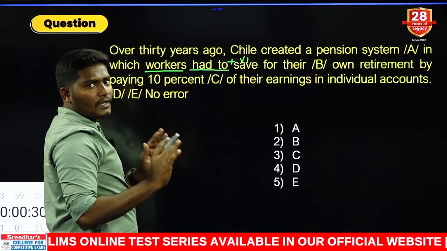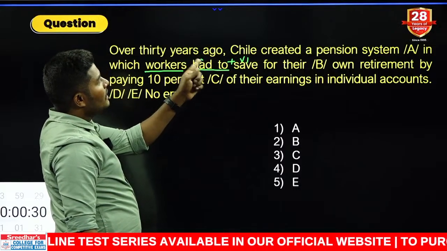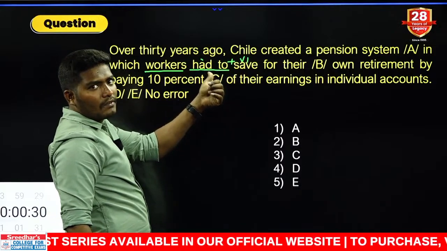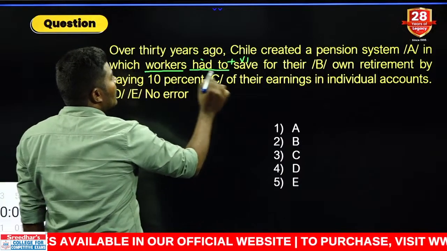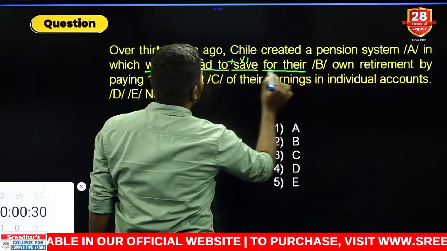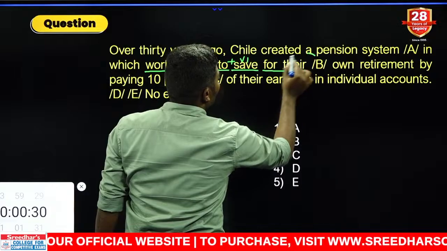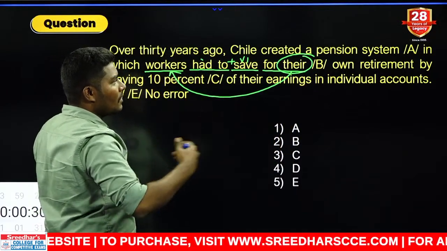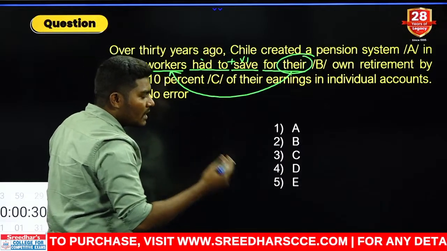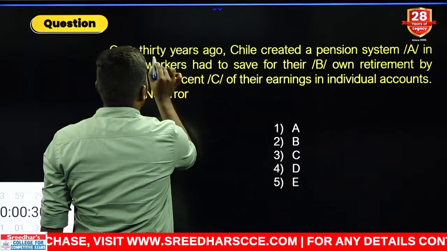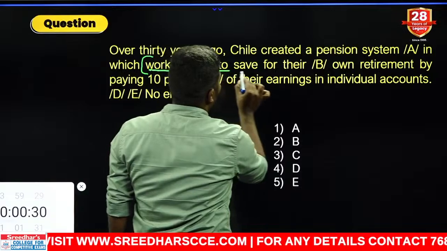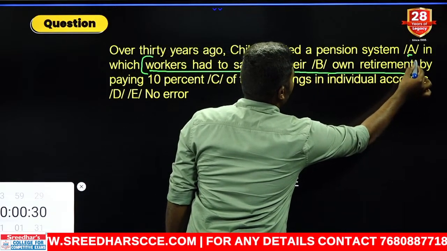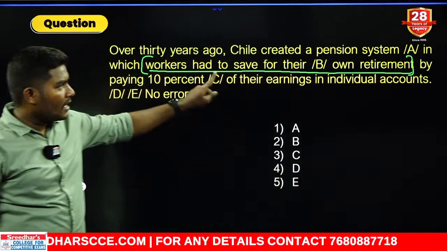It is not "have" that we need. We are already referring to 30 years ago. We are referring to the past already. We can use the past as it is. Workers had to save for their future, for their own retirement. "Their" refers to whom here? Workers' retirement. Workers had to save for their own retirement. Okay, look at this combination from here to here. Workers had to save for their own retirement. Do you find any error till there?